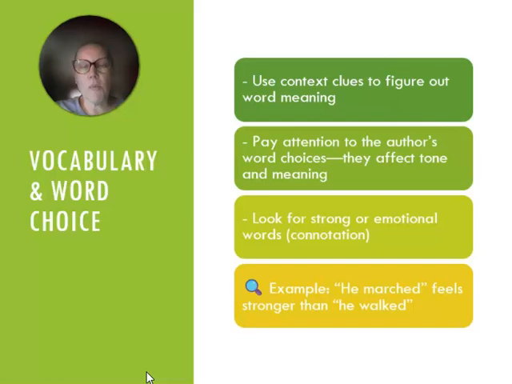So we're also going to focus on vocabulary and word choice. Use context clues to figure out word meaning. Pay attention to the author's word choices. They affect tone and meaning. And then look for strong or emotional words or connotations. The author chooses their words very carefully for everything that they write. And they have connotations or emotional attachments to those words that help the reader to understand and feel the things that the author wants them to. So for example, he marched feels stronger than he walked, and it does evoke a different kind of emotion.